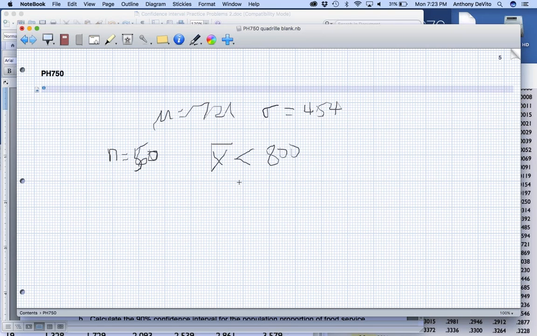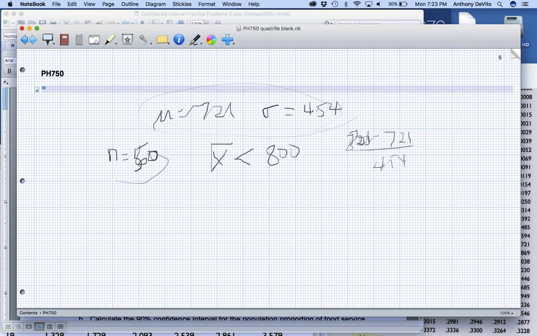If I were looking for a single random individual in this population, I would use the Z table. I would calculate 800 minus 721, over the standard deviation, 454, to get a number of standard deviations, and see what area of the normal distribution is above that level.